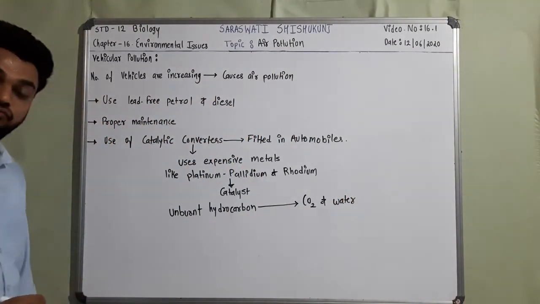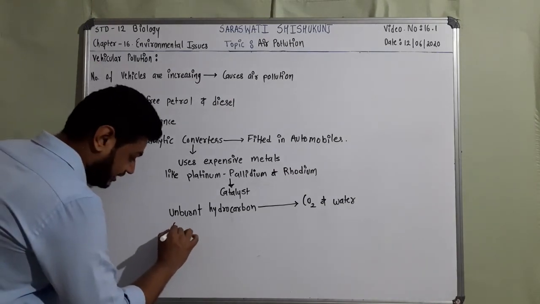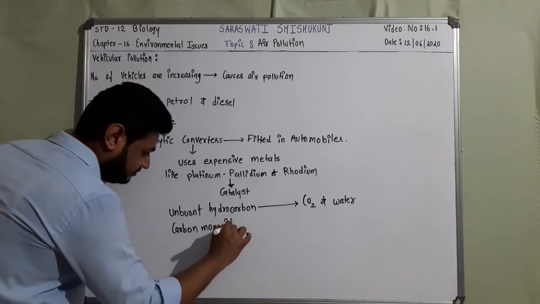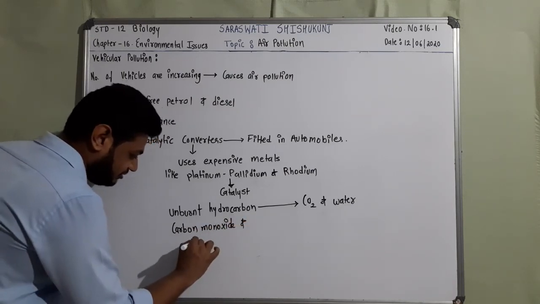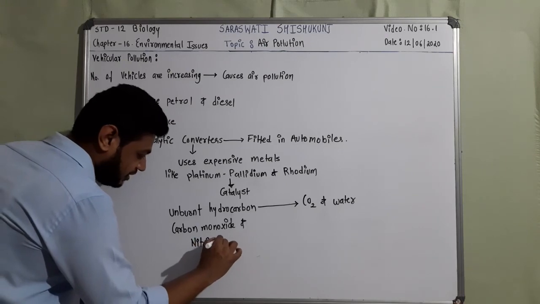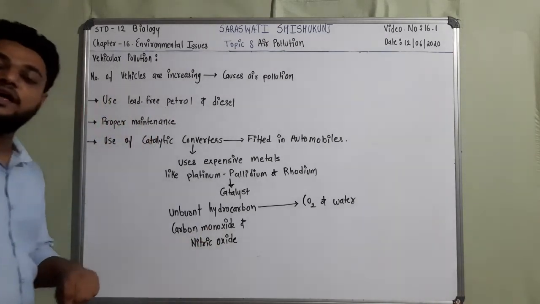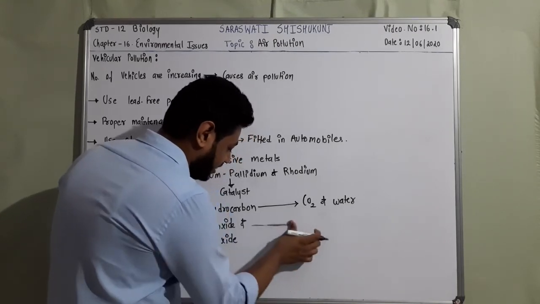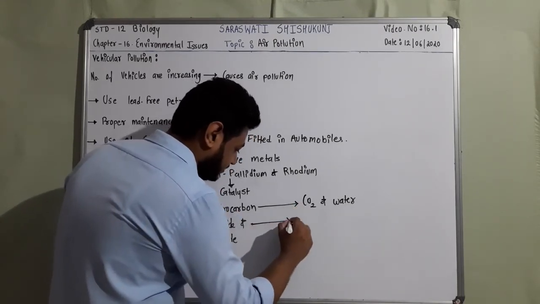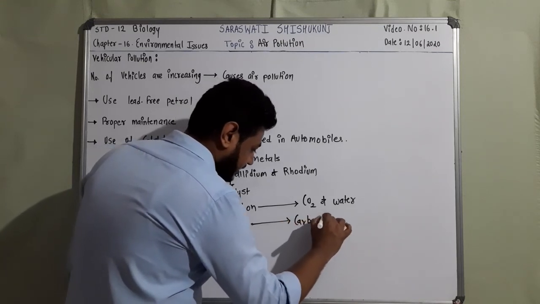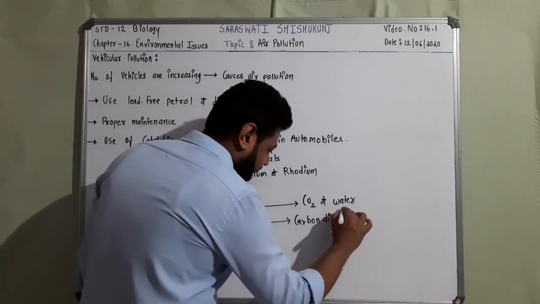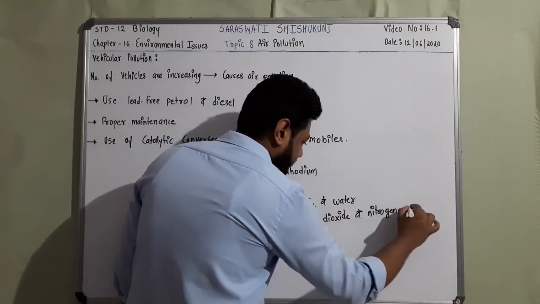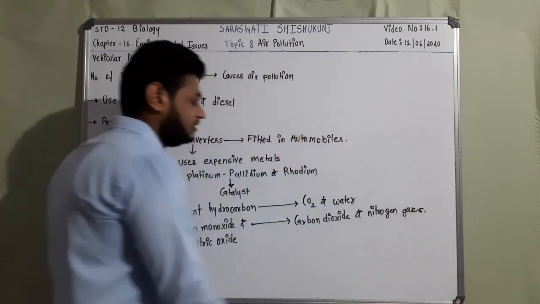Next, carbon monoxide, that is CO, and nitric oxide are also harmful gases which can cause air pollution. So these get converted into carbon dioxide, that is CO2, and nitrogen gas. So this is the conversion.